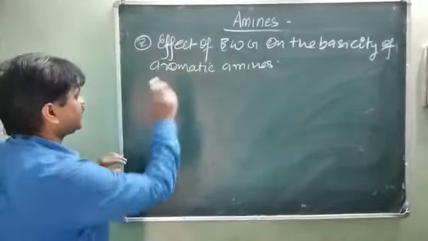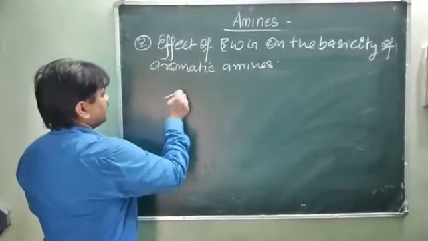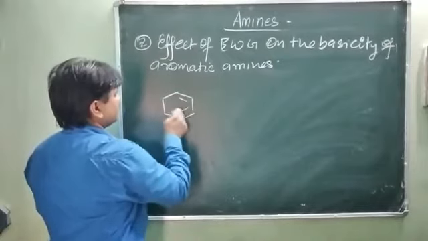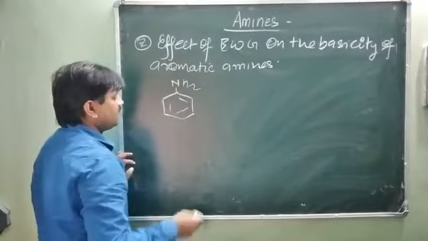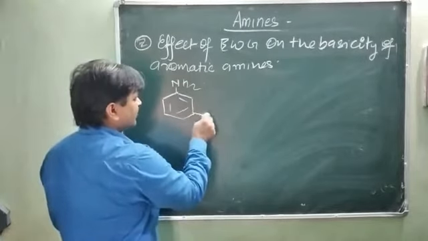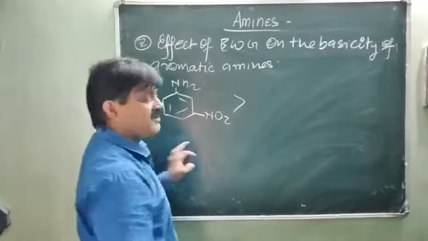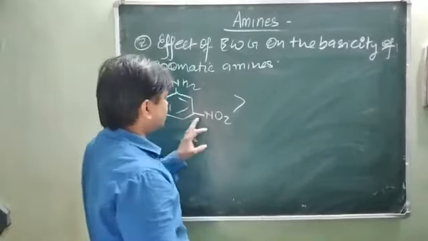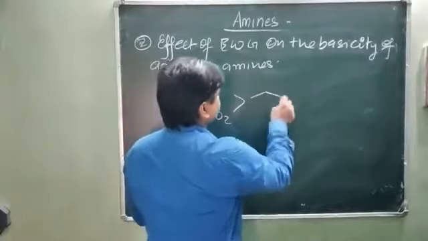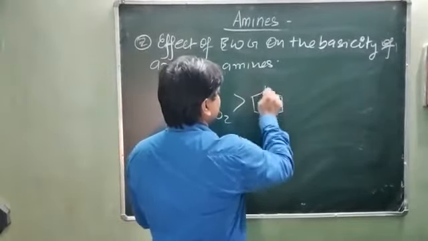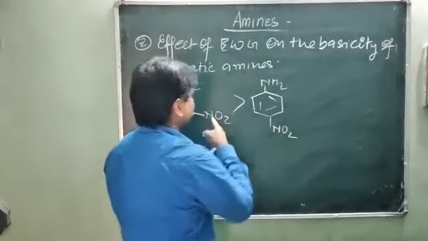So in the case of nitroanilines, we are taking examples. Meta nitroaniline has a greater basic character as compared to para nitroaniline, with NH2 and NO2, because both factors are affecting here.